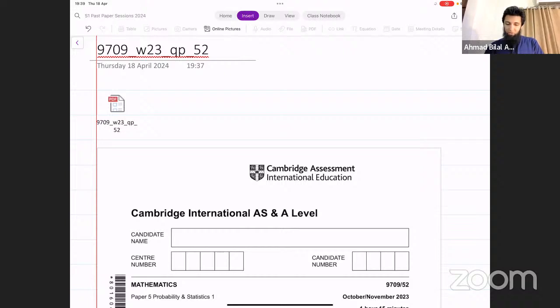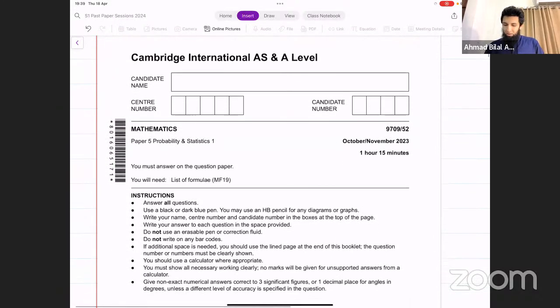Okay, so these were the two papers that I asked you about. From paper 5.2, November 2023, you want me to do questions 5, 6, and 7. These are the questions that have the most number of votes. We will do these 3 questions. And then from 5.3, we will be doing questions 5 and 6, and if we have time, probably 1 as well, okay? So 5 or 6 questions. These are what we plan to do in this particular session.